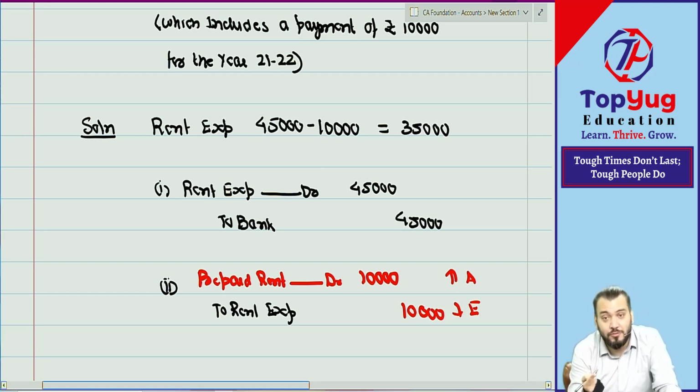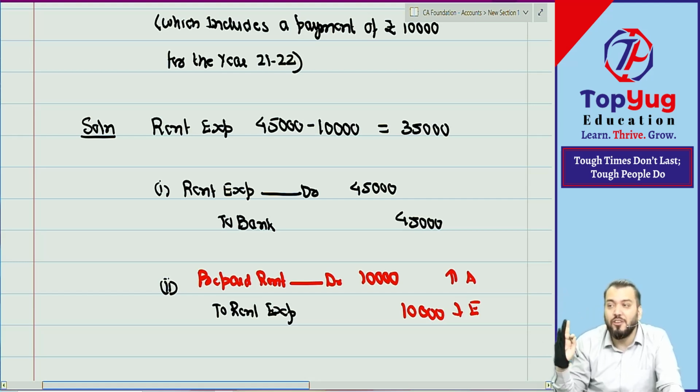Tell me, children, whenever there is a prepaid expense, what is the journal entry? Prepaid expense account debit to expense. Can we say we can form our own journal entry provided we know the rules? Correct. Slowly it will be in our mind forever. Whenever I say prepaid expense, your journal entry will be prepaid expense account debit to expense only. But even though it is in our mind, we should know how it has been derived.